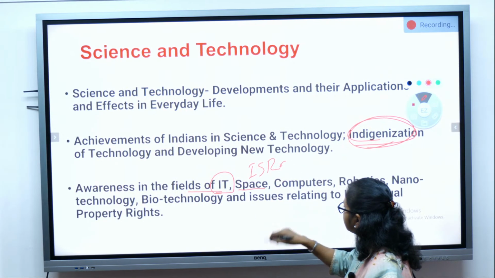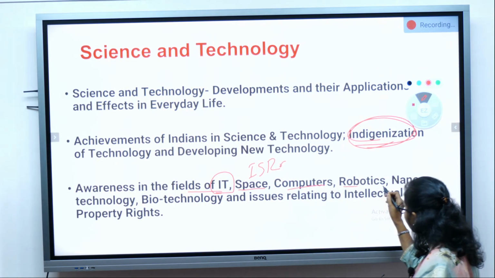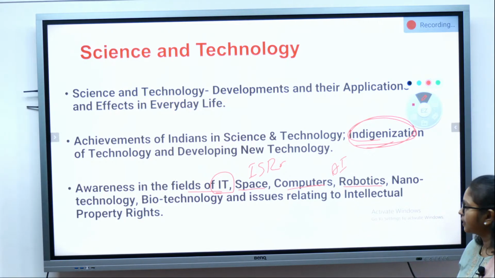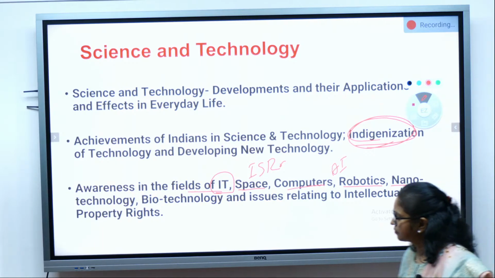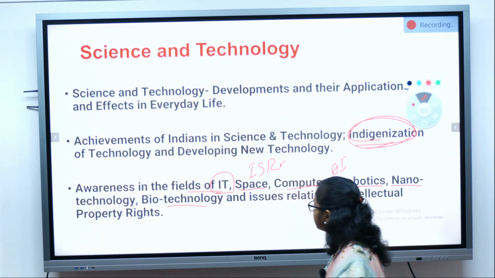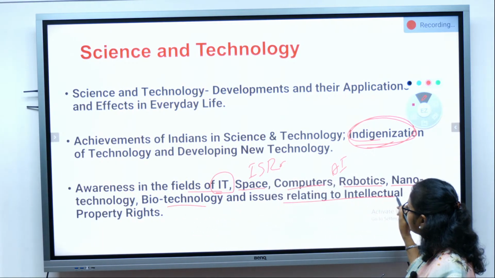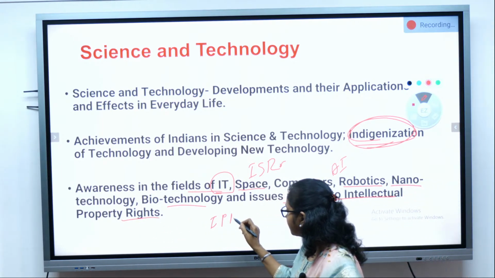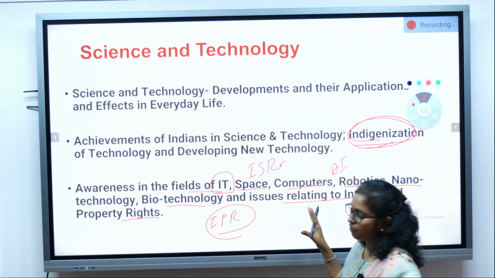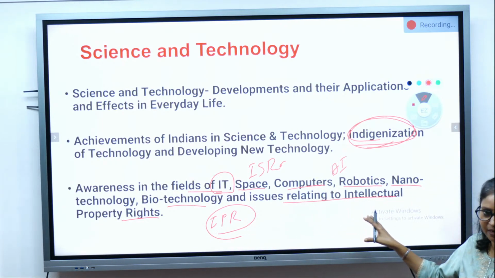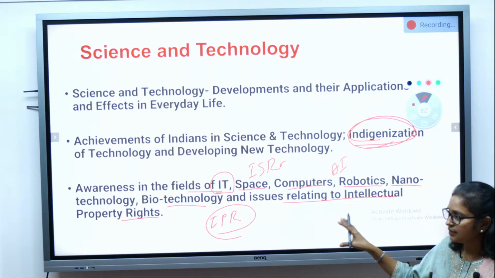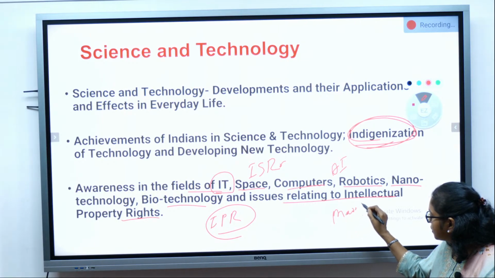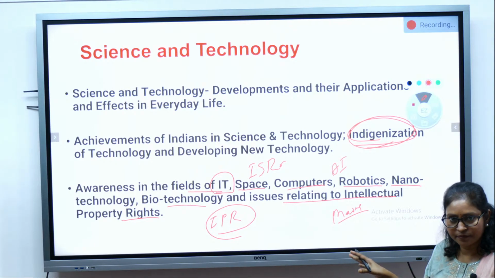You have to study computers, robotics, and artificial intelligence will come, nanotechnology, biotechnology, and issues relating to intellectual property rights, IPR. So all these topics are mentioned in the science and technology aspect of your mains in GS paper 3, right?